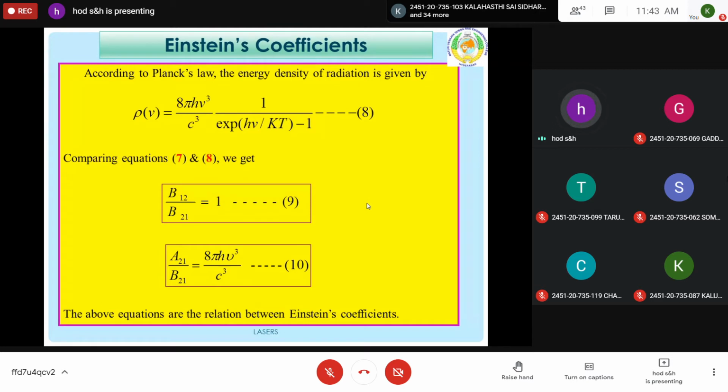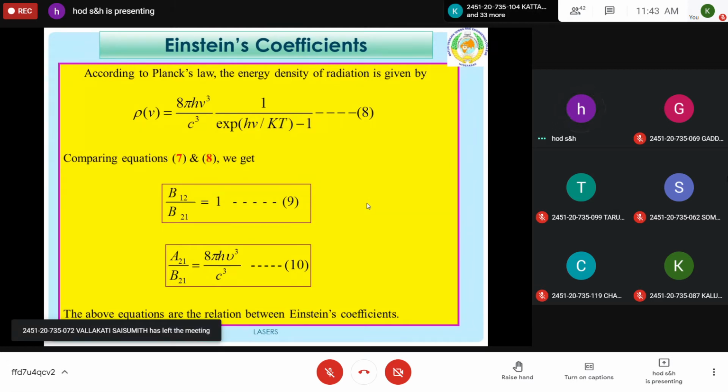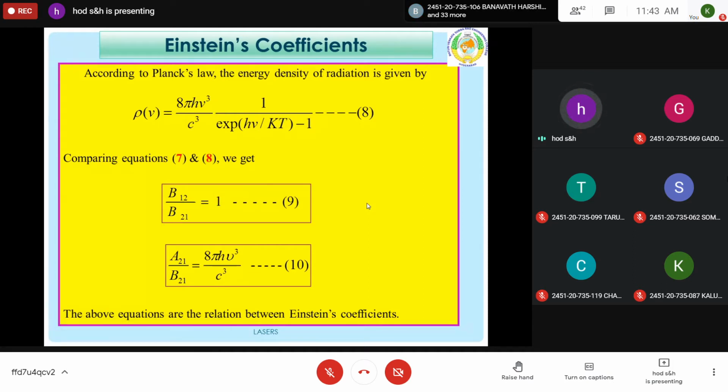From comparing equations, taken those two equations, you can arrive B12 by B21 is equal to 1. That means B12 is equal to B21, which represents the probability of stimulated emission is same as that of induced absorption. And the second one is A21 by B21 is equal to 8 pi h nu cube by c cube.